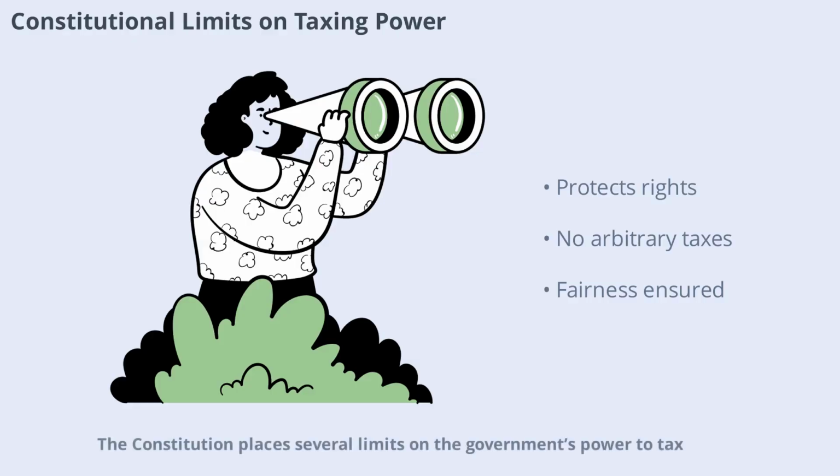The Constitution places several limits on the government's power to tax. For example, taxes must not violate fundamental rights, deny equal protection, or impose unreasonable restrictions on business. Certain taxes are prohibited, such as those supporting a particular religion or taxing union property by states. These safeguards protect citizens and maintain fairness in the tax system.